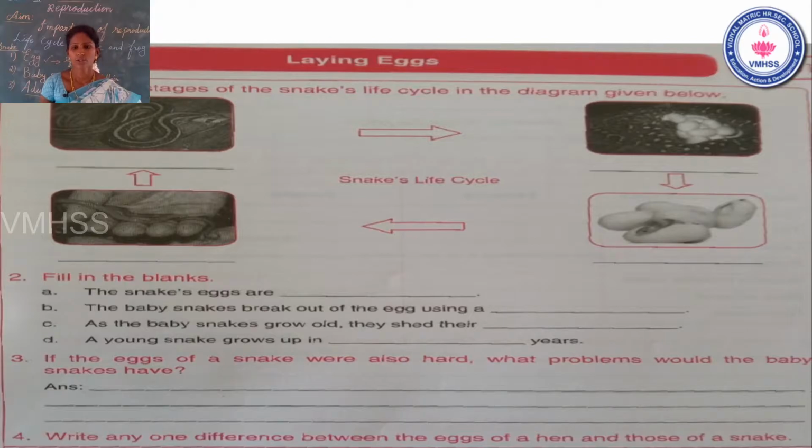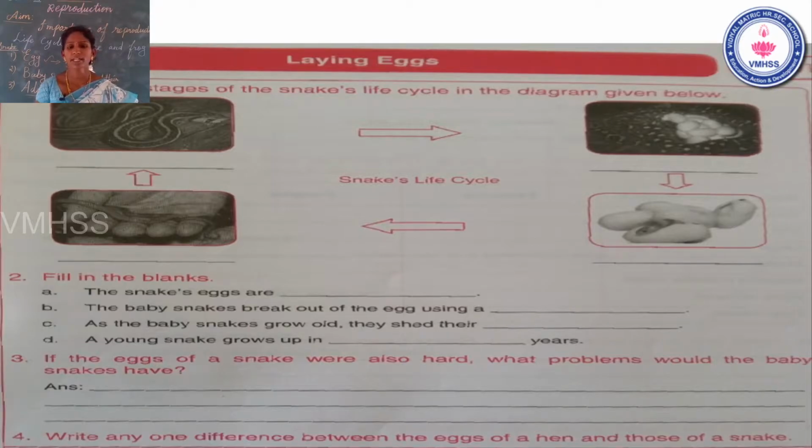Come to the second one, fill in the blanks. Read the first one, question A. The snake's eggs are dash. Students, what is the answer? Very good. The snake's eggs are soft.